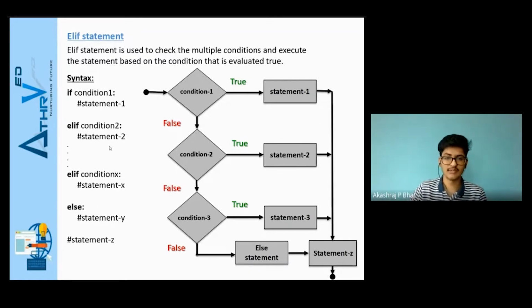So at a time, any one of these statements will get executed based on a particular condition, if it is true or not. After any of these statements gets executed, the interpreter will directly move the execution to the outer statement, that is statement Z here, which is outside the entire elif block. So that is it regarding decision making and if elif statement. Now to understand all this better, let us look into examples.